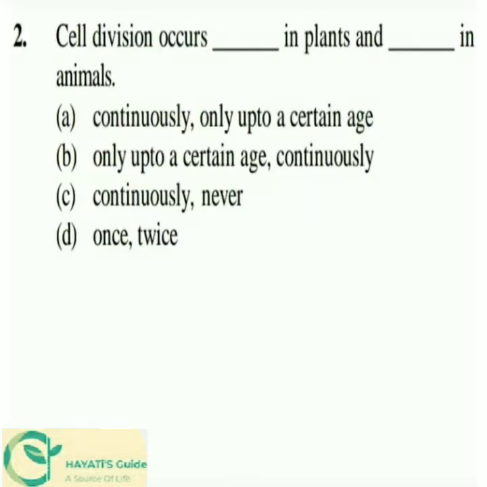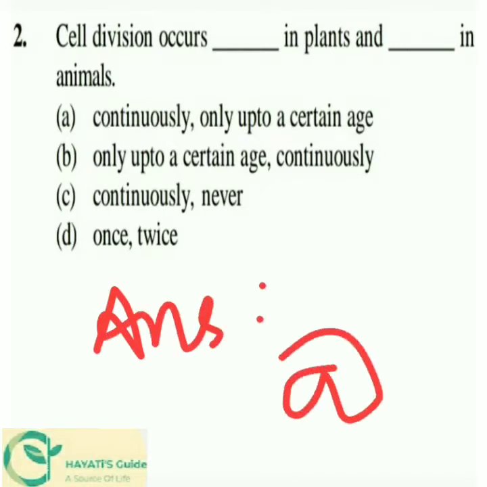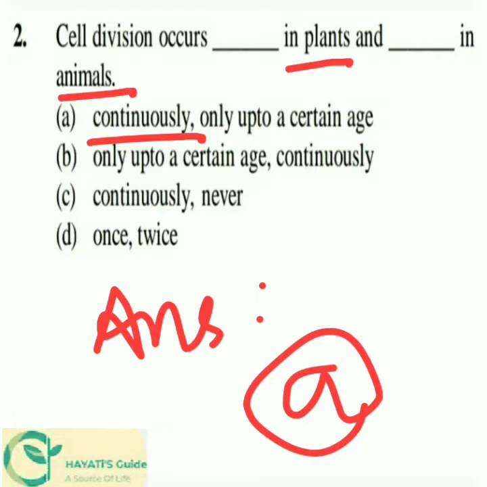The next question: cell division occurs as in plants and as in animals. So the time period of cell division occurring in plants and animals would be, the options are continuously or only up to certain age, or never, or once and twice. So the answer would be option A. In plants, cell division occurs continuously throughout their lifetime, and in animals, as we all know, it will occur only up to a certain age limit. So the answer is option A for this question.